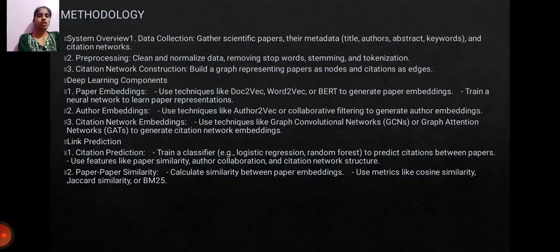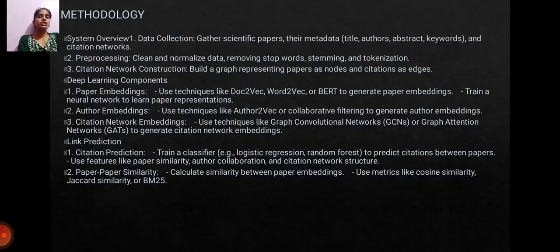Then the deep learning components. The first point is paper embeddings. Use techniques like Doc2Vec, Word2Vec, or BERT to generate paper embeddings. Train a neural network to learn paper representation. Then the second point is author embedding. Use techniques like Author2Vec and others, with attention networks, to generate citation network embeddings.